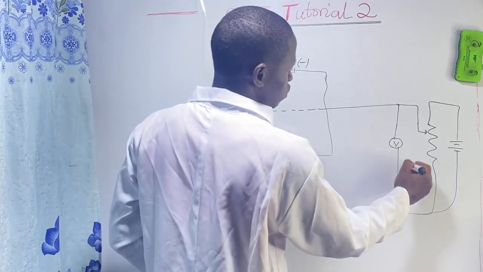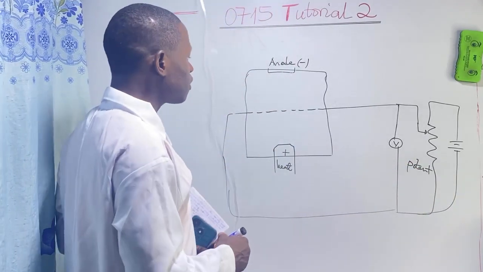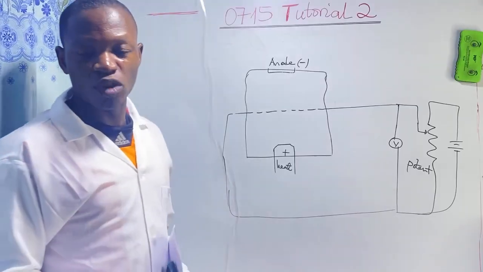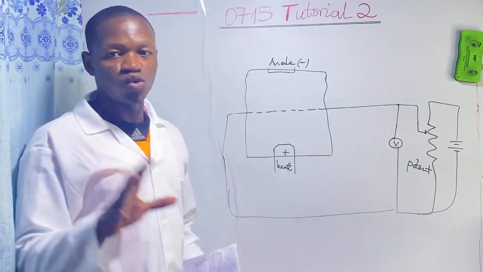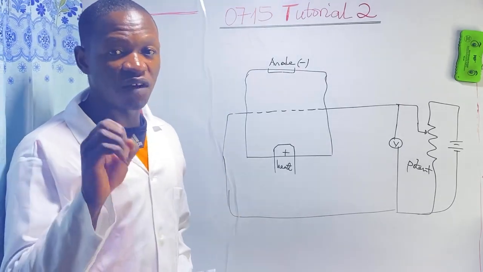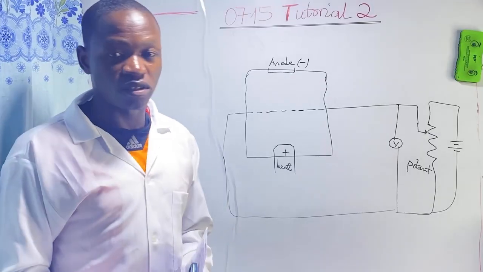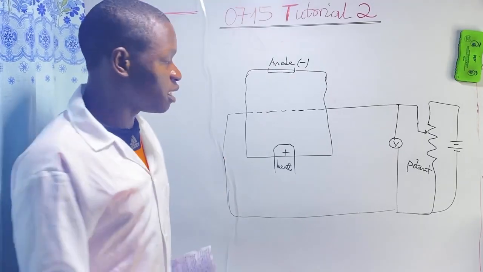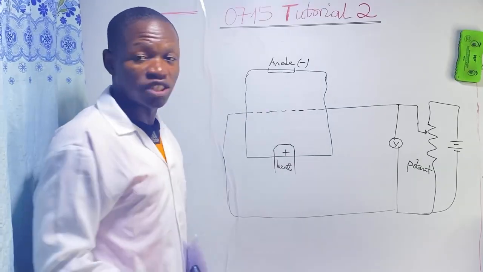So this one, we call the potentiometer. Now, this is the electron bombardment method. What is the principle? We are going to vaporize the element for which we want to get the ionization energy. We vaporize it and introduce it into this cathode anode chamber.